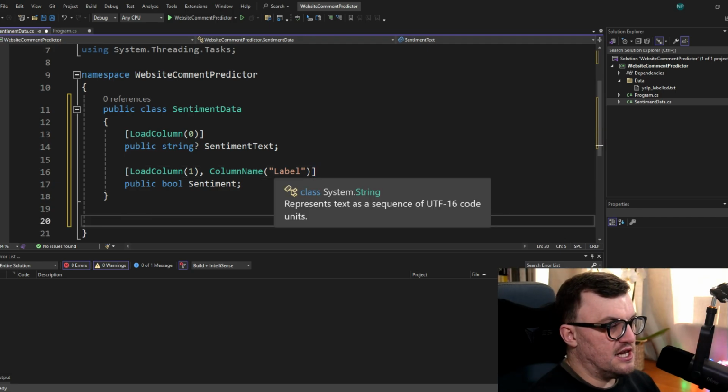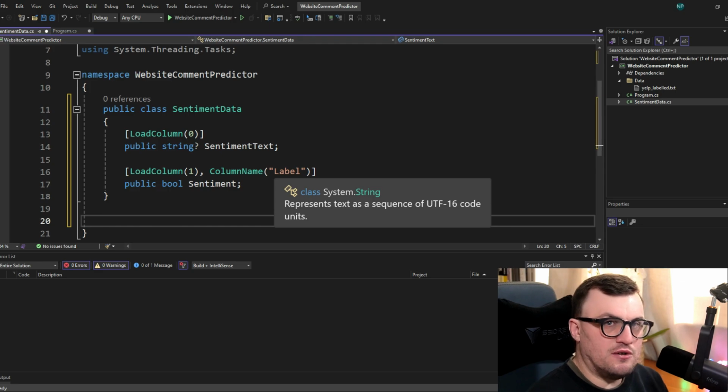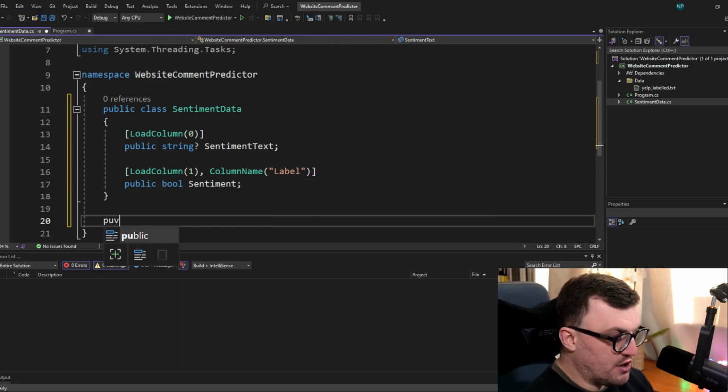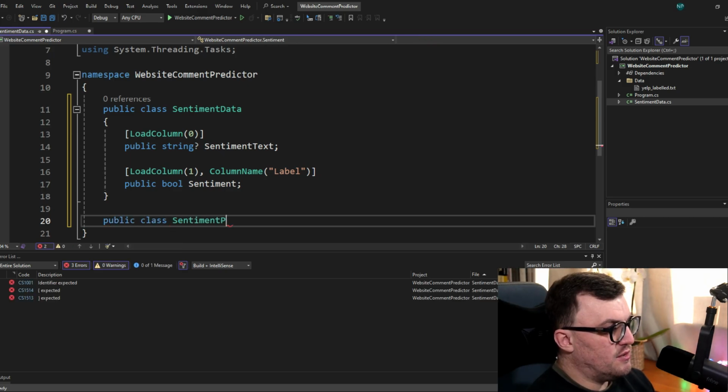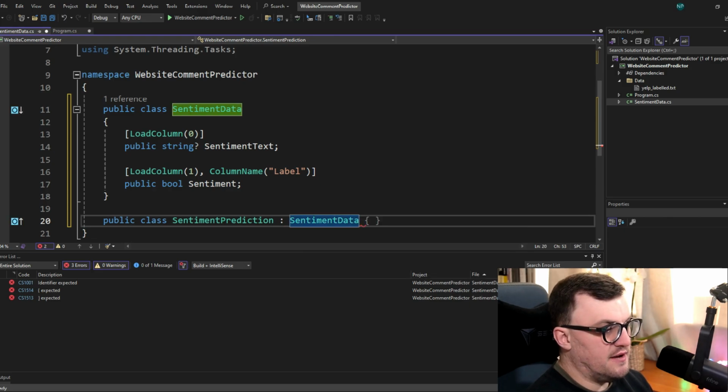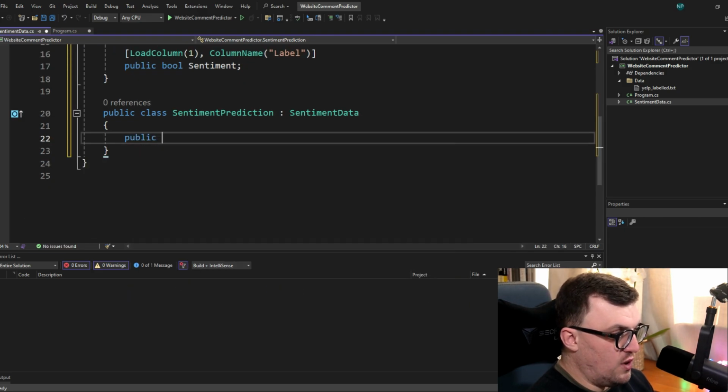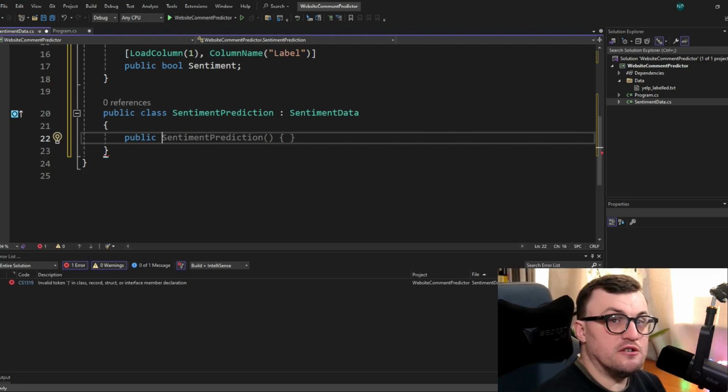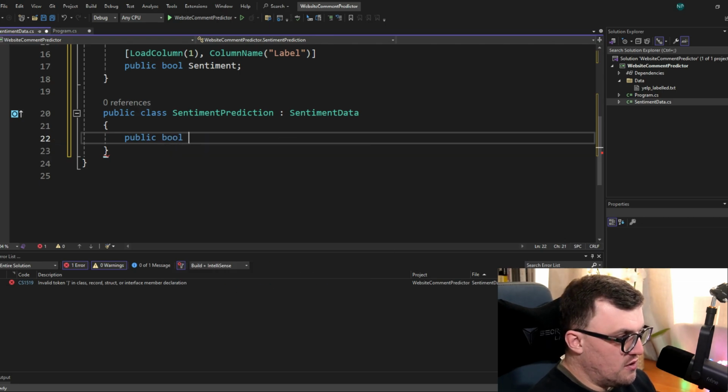So this represents the data coming in from the data set. I also want to represent the data coming out so that I can use that as part of my console application. So I'm going to create another class. We call it SentimentPrediction. And this one's going to inherit from SentimentData. Now there's one thing I need to put in here which will map to the output, and that's going to be the prediction. So again, it's a bool to say whether it's positive or negative.